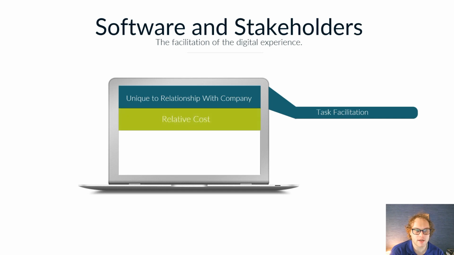With that, then there's also a relative cost that comes into play for each of the aspects of the software. For most software, it's going to be priced on a per user or per usage basis, and usually on a monthly or annual cost. This also differentiates depending on where the software is purchased. So software that is labeled as cloud software is going to follow this type of subscription model.